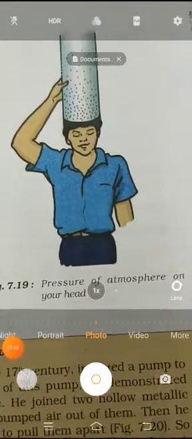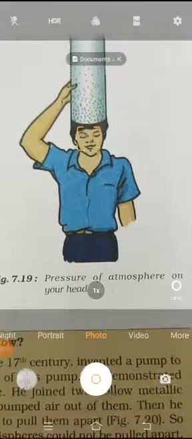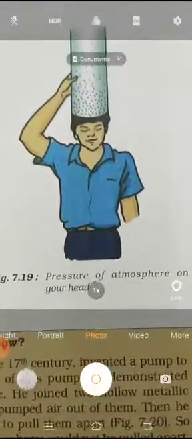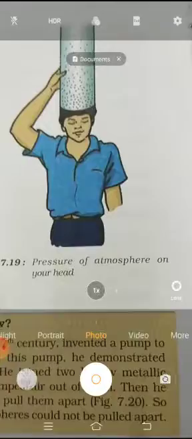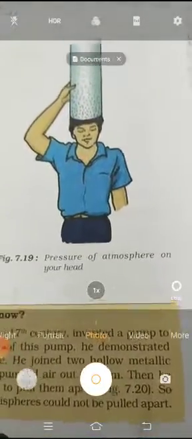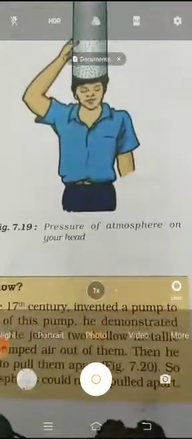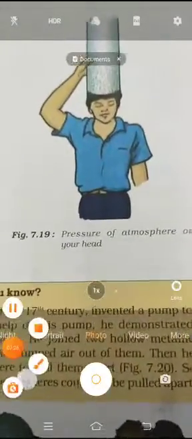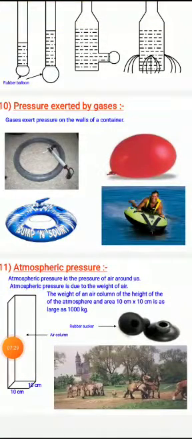In the same way, you could observe in this picture that the boy is carrying a container on his head. Even from this we could conclude that the pressure applied on his head is more, hence the atmospheric pressure takes place here. From all this we can understand that not only the air exerts pressure, even the air present in the atmosphere also exerts pressure, and hence it is called atmospheric pressure.